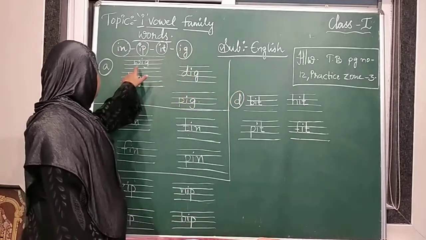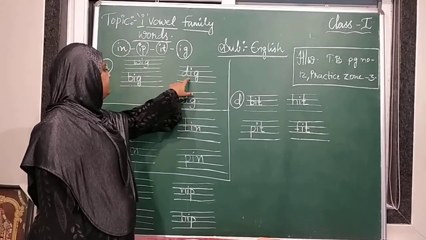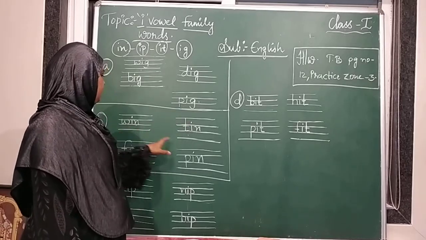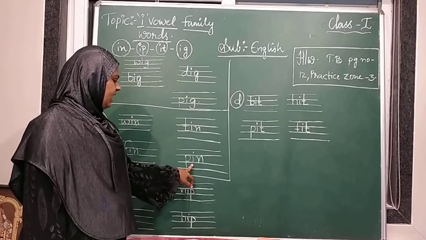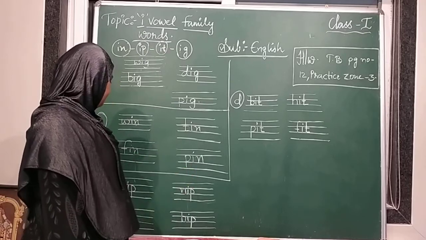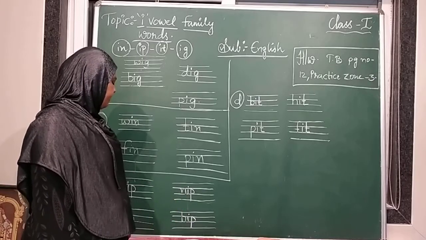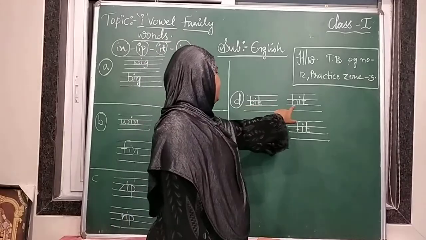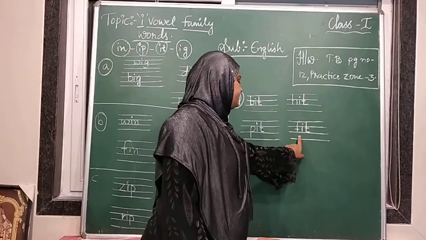Once again, WIG wig, BIG big, DIG dig, PIG pig, WIN win, TIN tin, FIN fin, PIN pin, ZIP zip, NIP nip, RIP rip, HIP hip, BIT bit, HIT hit, PIT pit, FIT fit.